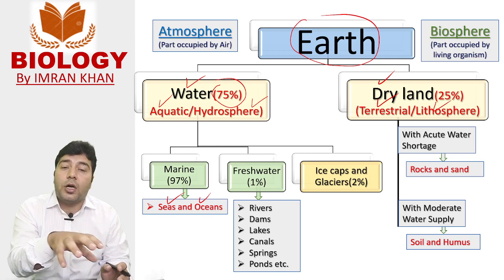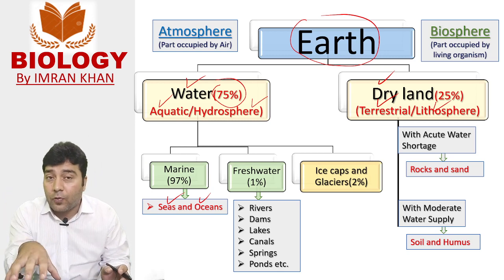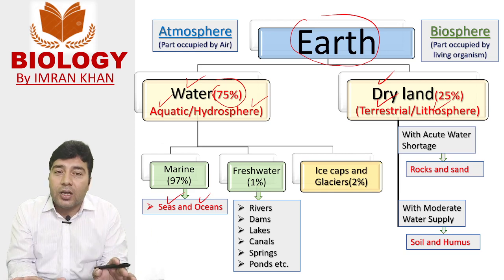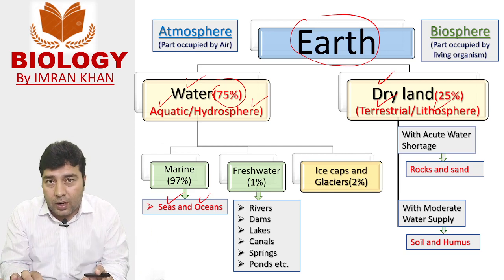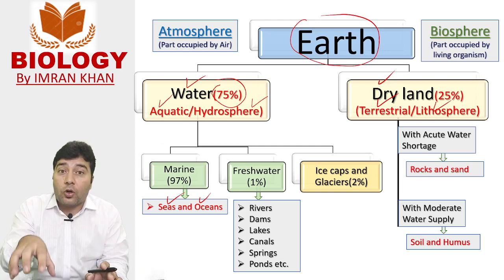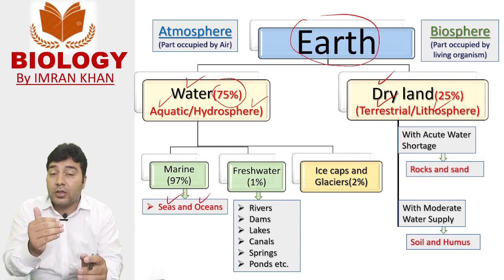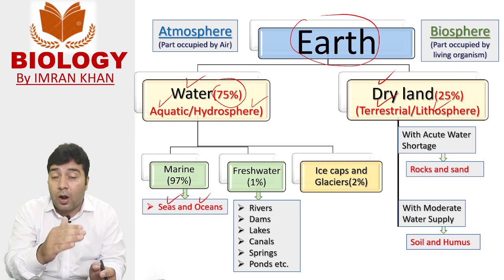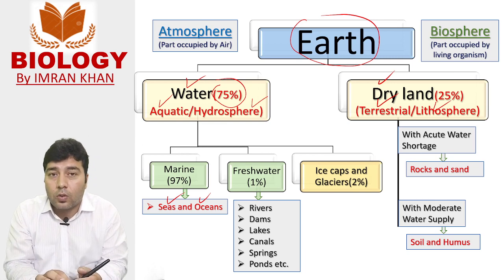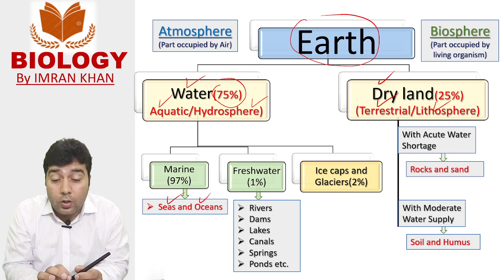It may lead to kidney stone formation, and there are many other consequences of marine water. We can't use marine water for irrigation because plants are not adapted to that high salt content and are not salt tolerant.